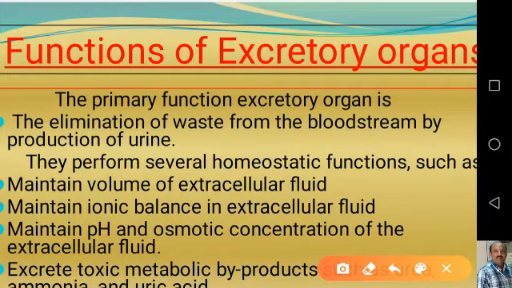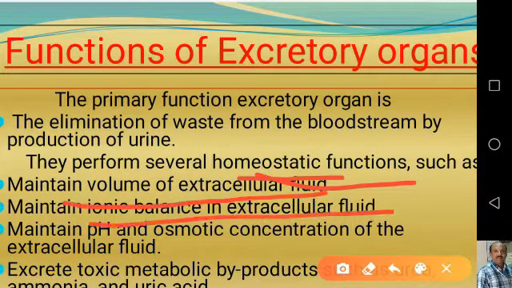They not only function as excretory organs, but they also perform several homeostatic functions. Homeostasis means maintenance of internal constancy or internal balance in the body, such as: number 1, they maintain the volume of extracellular fluid, they maintain ionic balance in extracellular fluid, and they maintain pH and osmotic concentration of the extracellular fluid.